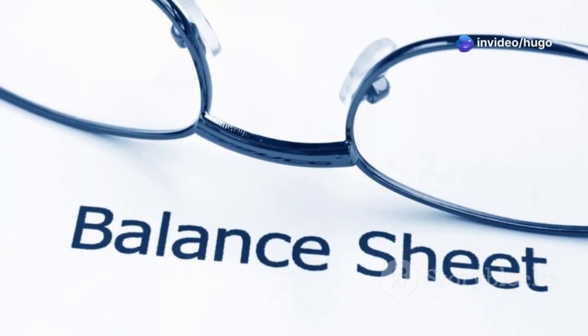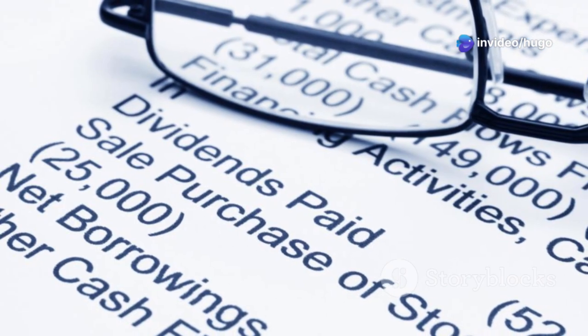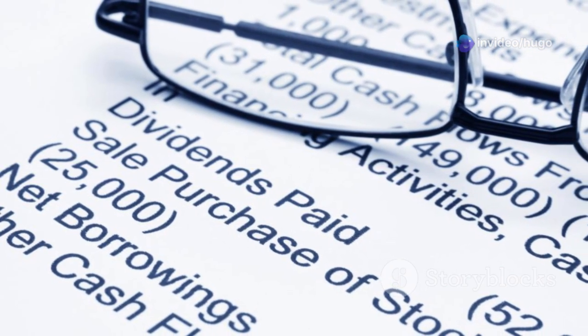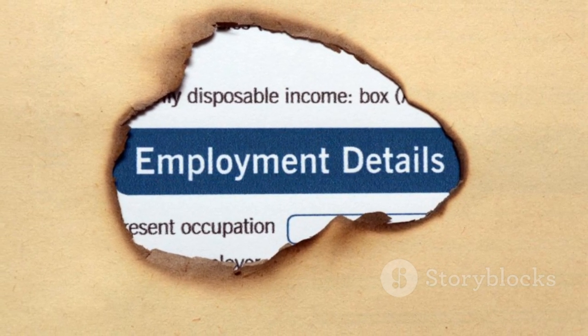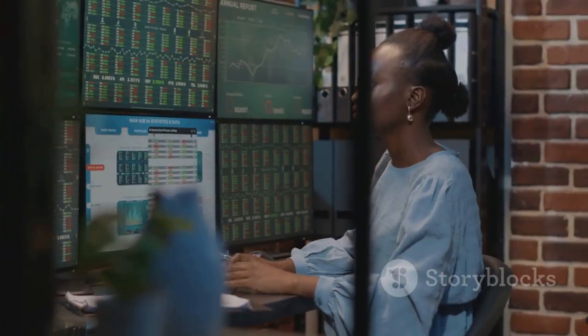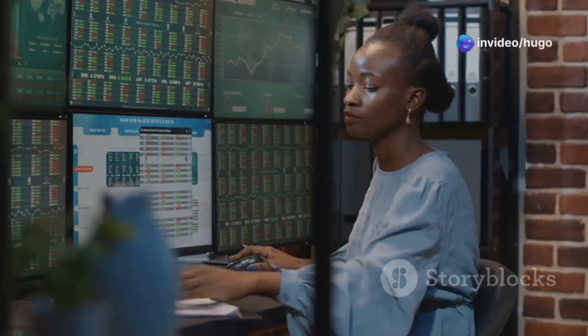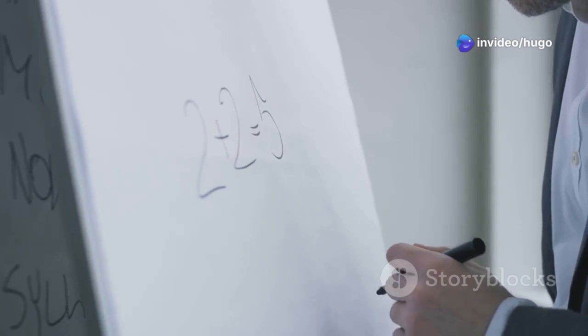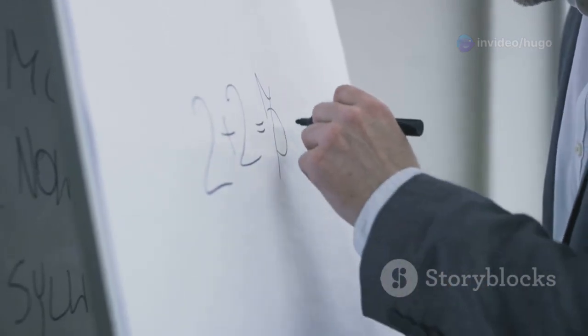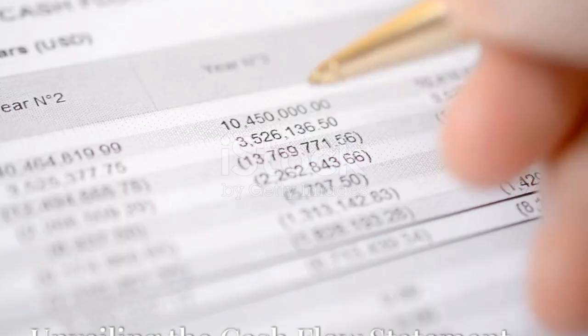Liabilities are what a company owes to others. This can include accounts payable, money the company owes to suppliers, salaries payable, money the company owes to employees, and debt. Equity is the difference between a company's assets and liabilities. The balance sheet follows the basic accounting equation: assets equals liabilities plus equity. This equation must always balance.